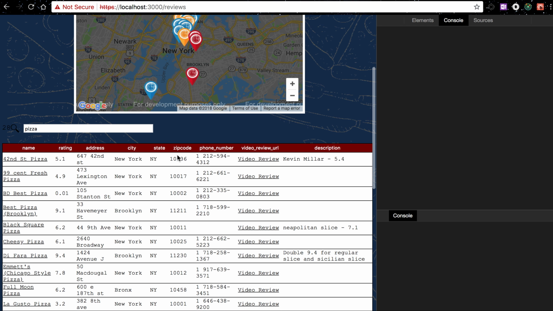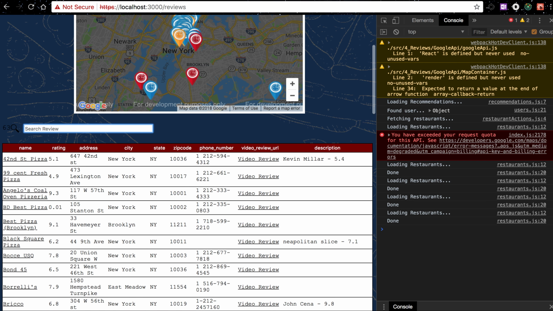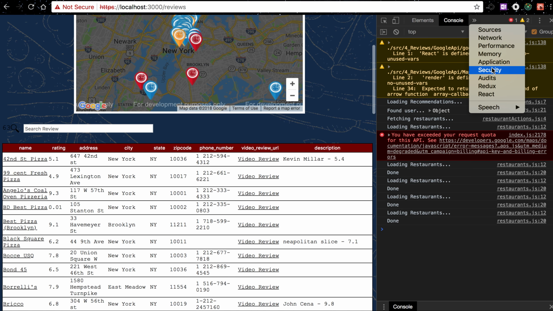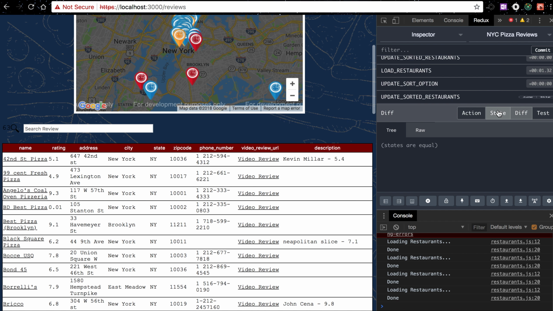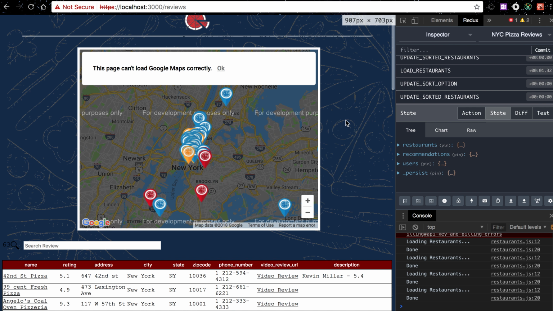28. I'm going to go ahead and check out the console because I want you to see that. If I go back and delete the search text, I am back at 63. I'm going to go ahead and review the state. And as you can see, I have my restaurants, my recommendations as well, and I also use Redux Persist. And it just basically records any state changes to the user's local storage.